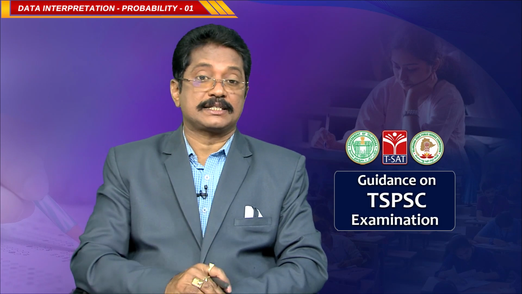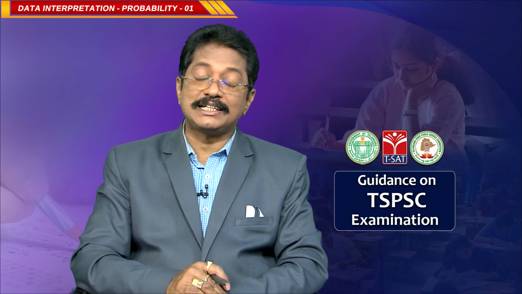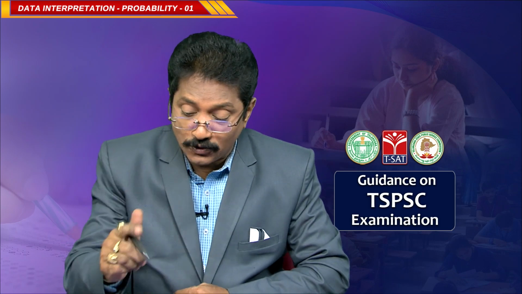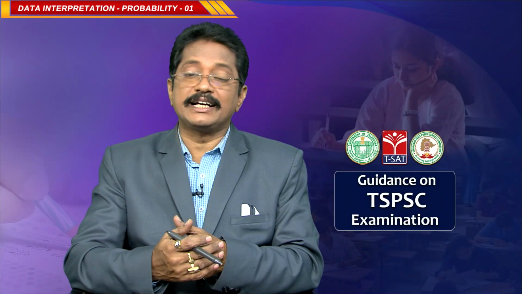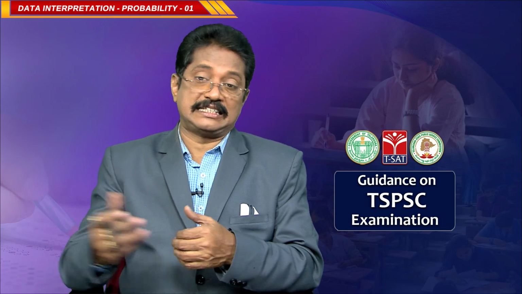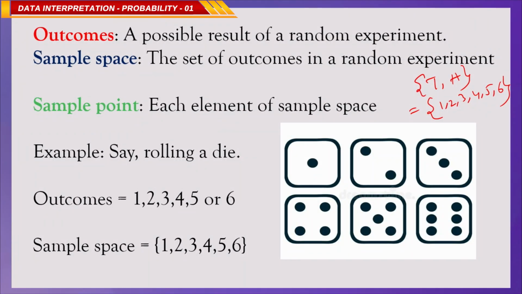Now, sample space. The set of outcomes in a random experiment is called the sample space. So, for a coin, tail and head is the sample space. For a die, 1, 2, 3, 4, 5, 6 is the sample space. Now, sample point: each element of the sample space is called a sample point. So, for tossing a coin, head and tail are the sample points, and for rolling a die, 1, 2, 3, 4, 5, 6 are sample points, because these are the different elements in the sample space.